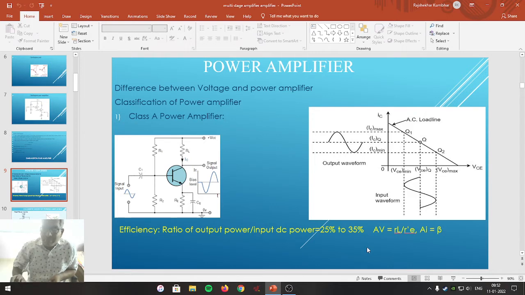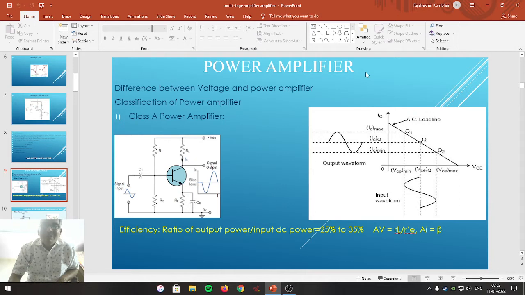Student friends, today we are going to extend ourselves with the amplifier topic further so as to understand the meaning of the power amplifier. A power amplifier is a kind of amplifier that is used to amplify the power level of the input signal.